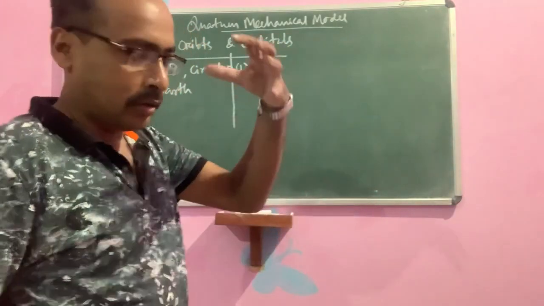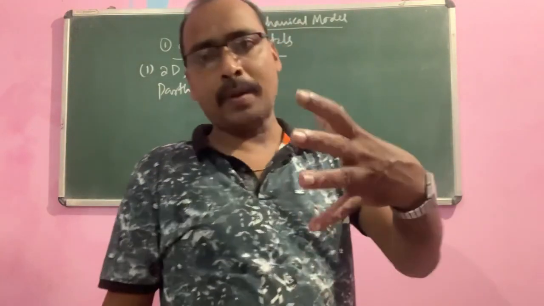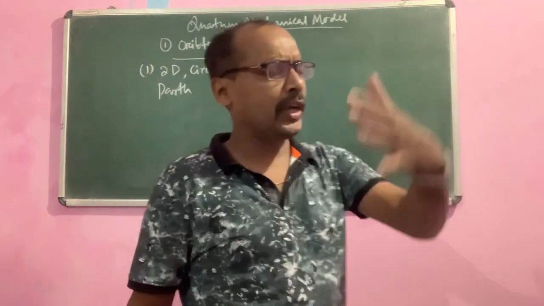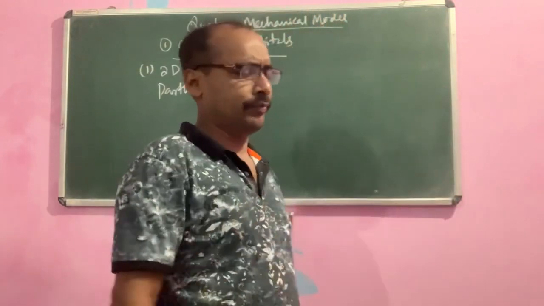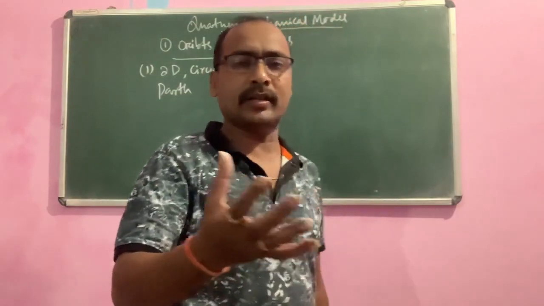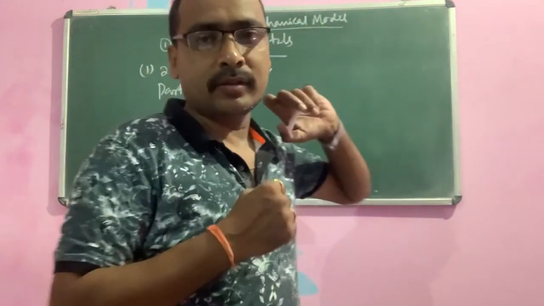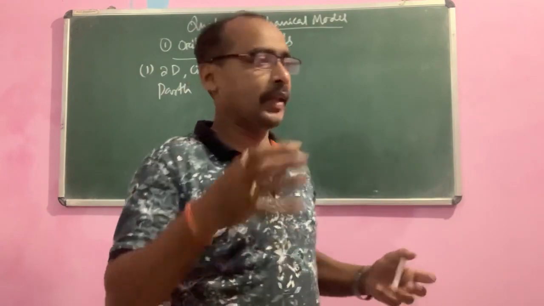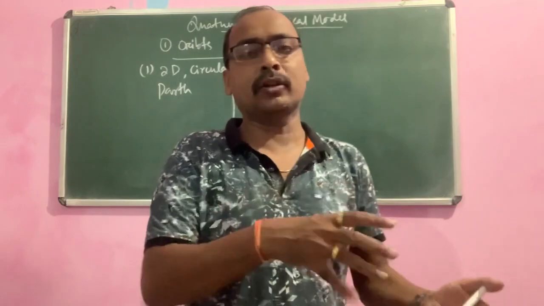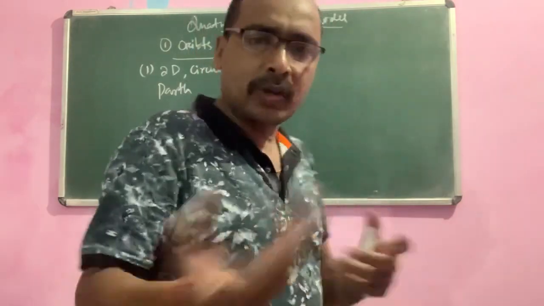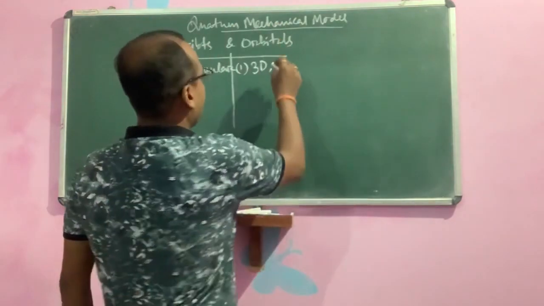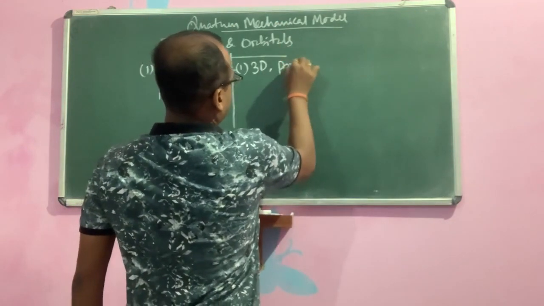The space around the nucleus where the probability of finding an electron is maximum is called an orbital. The volume or space where we have the maximum chance of finding the electron is known as an orbital. Obviously it is three-dimensional, because space and volume are three-dimensional.